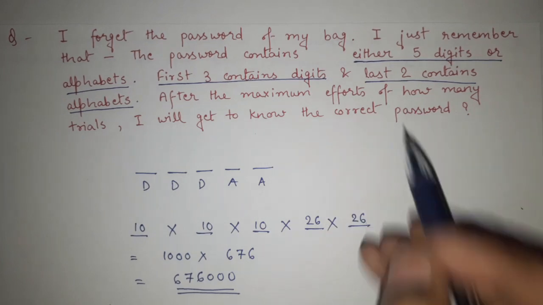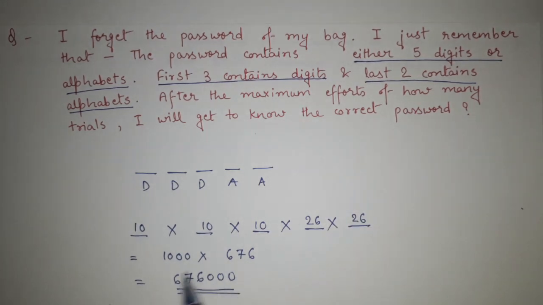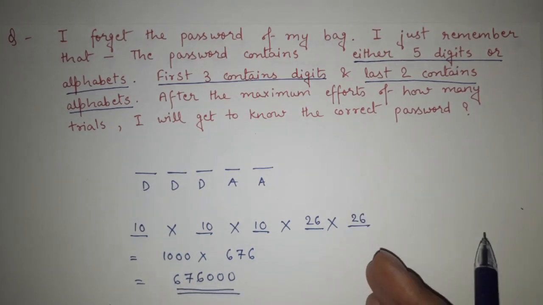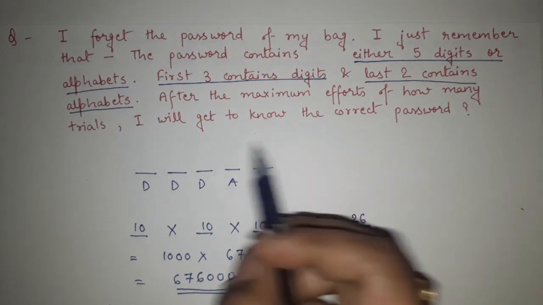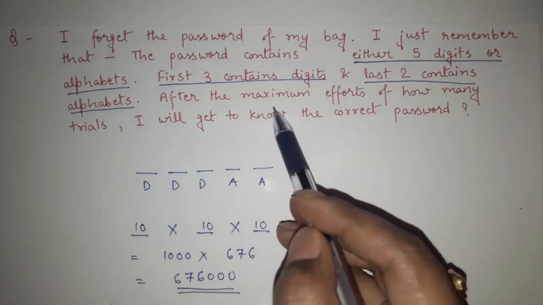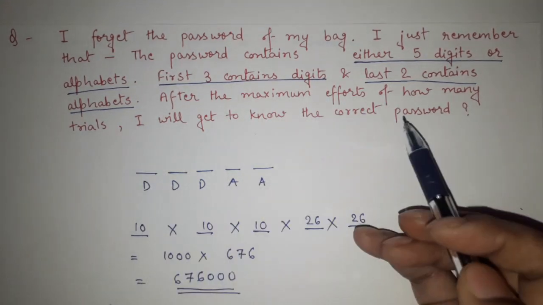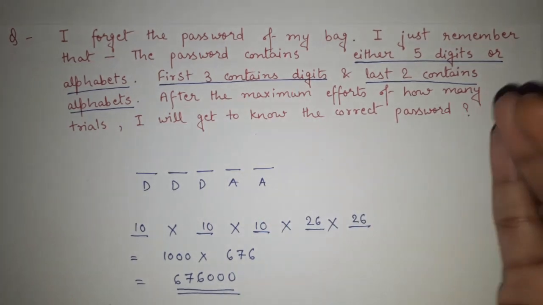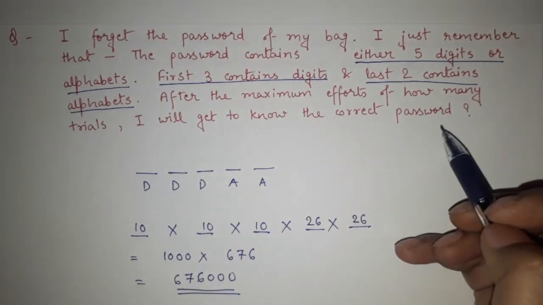But what is told here, see, in the option you will get this answer also, and many students are writing this as the correct answer. But no, we do have one more step to do. See, understand the question. The question is, after the maximum efforts of how many trials, I will get to know the correct password.